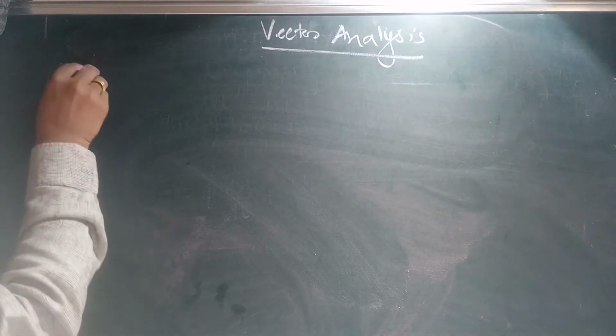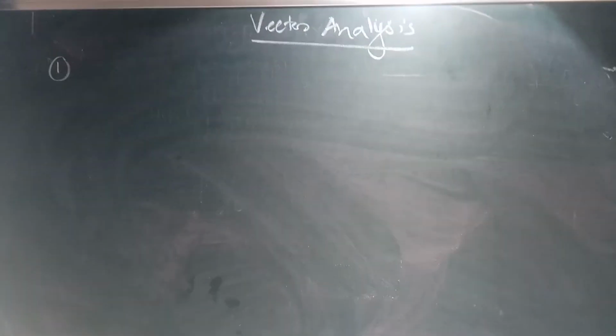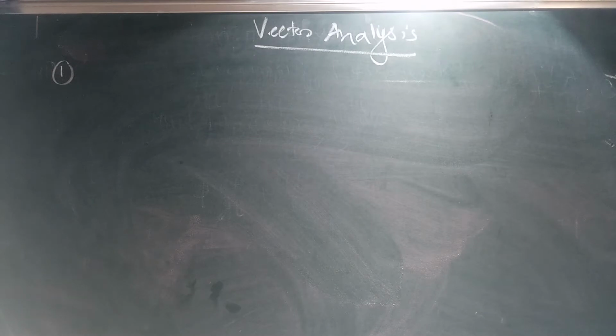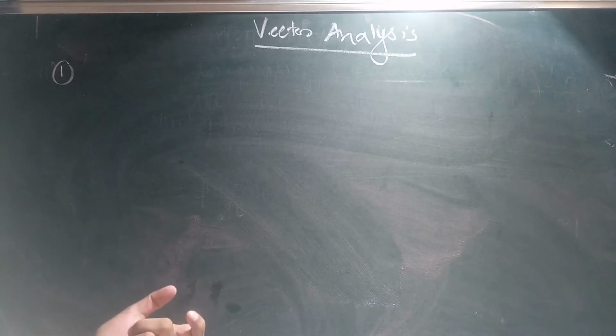Vector analysis. In previous standards, we have studied vector algebra, and within that vector algebra, the various terms like the vector product of two vectors, the cross product of two vectors, multiplication of vectors, types of vectors, unit vectors, and the definition of zero vector and so on. You have also studied scalar quantities, vector quantities, and all these things.